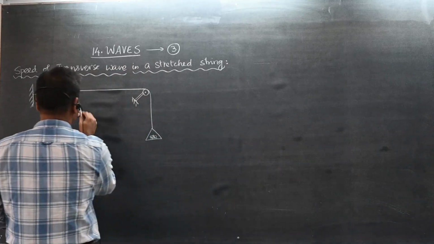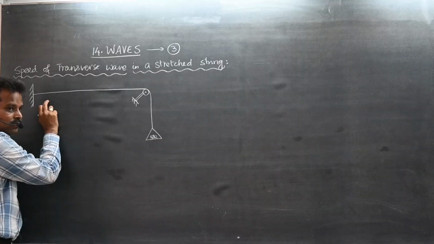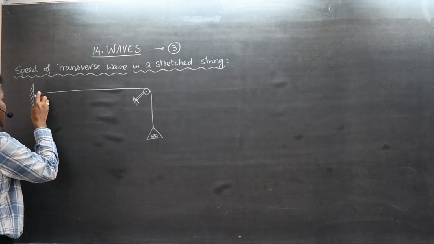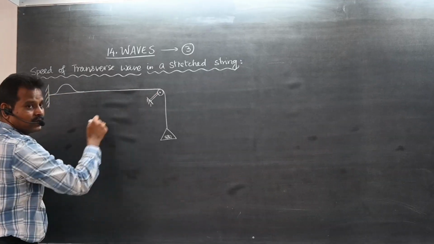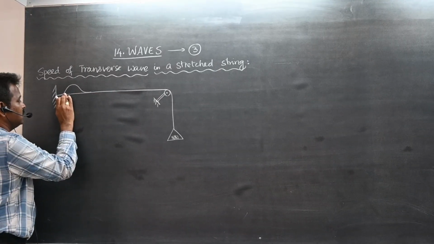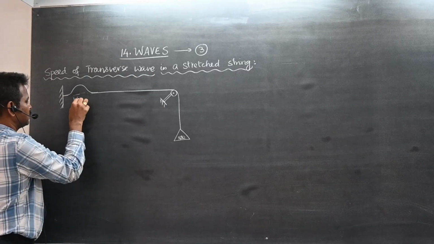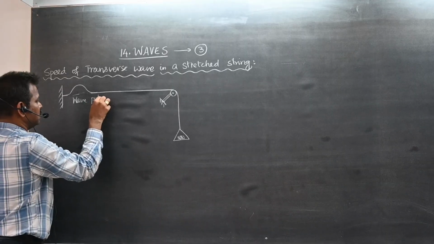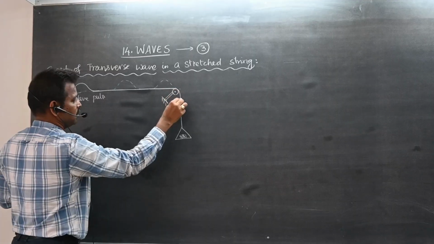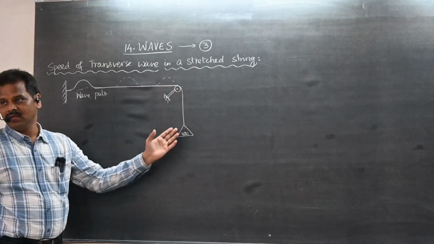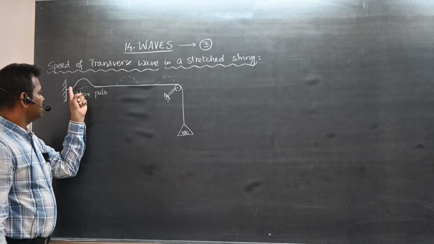So here, if you apply some force and move the string down, this is called plucking. Then a pulse will be formed here, and this pulse will travel along the string. This is called a wave pulse. When a wave pulse is created, it slowly moves like this and comes here. It travels along the string. With what velocity does this wave pulse travel?